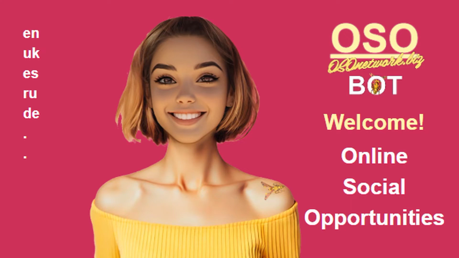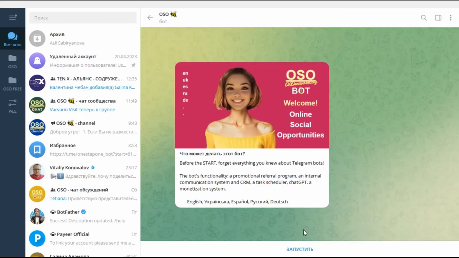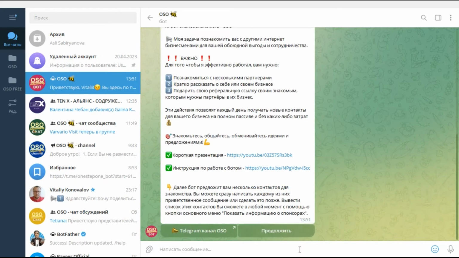In this video, I will show some of the technical capabilities of the Telegram bot OSO. Let's start with registration. OSO can be registered only by the referral link of the OSO partner. After clicking on the link, you launch the bot into operation. The bot will provide you with all the information in order to move on.